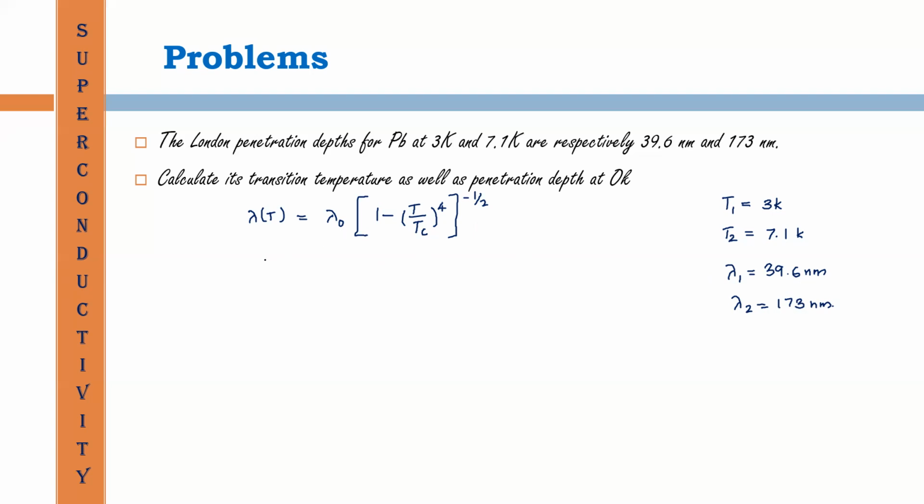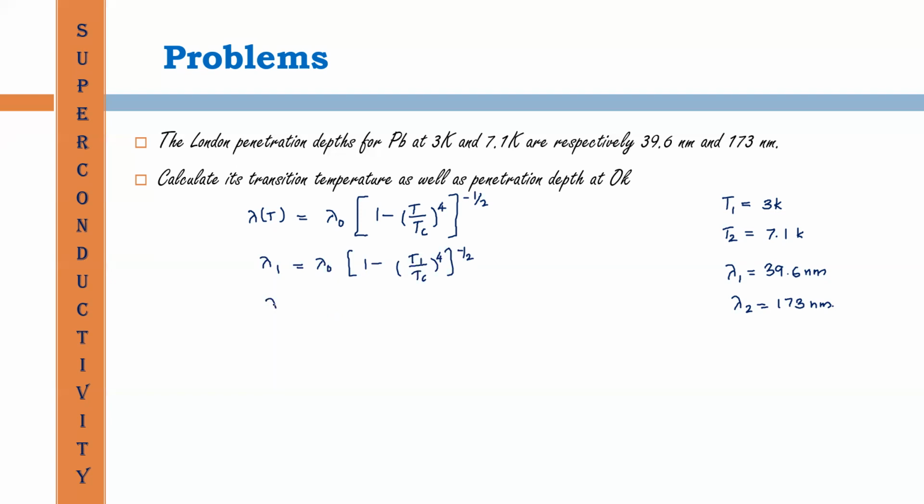Okay. So first we write two equations. Lambda of T1, or it is written as lambda 1, is equal to lambda 0 into 1 minus T1 by Tc whole raised to 4 raised to minus half.